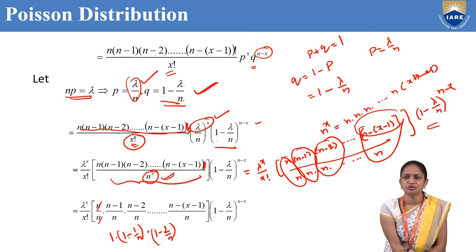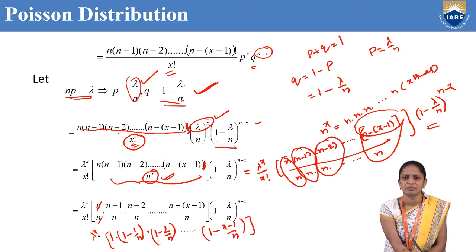So 1 into 1 minus 1 by n into 1 minus 2 by n and so on, and n minus x plus 1 divided by n can be written as 1 minus x minus 1 by n.